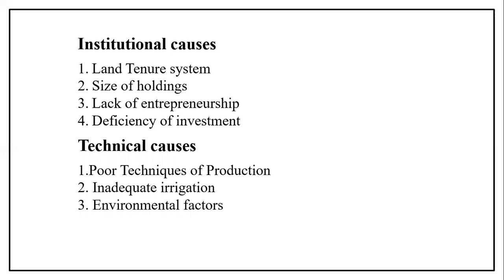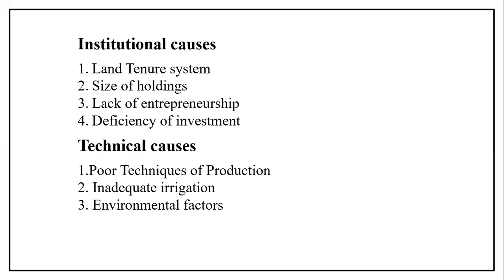Then the size of holding is also one of the causes. The average size of land holding in India is very low. When the size of the land holding is very low, they cannot use machinery to increase the production. So the cultivation is on labor intensive techniques. Scientific cultivation with improved implements and seeds may not be possible. They cannot use that. There is no chance. Only a bit of land is there.